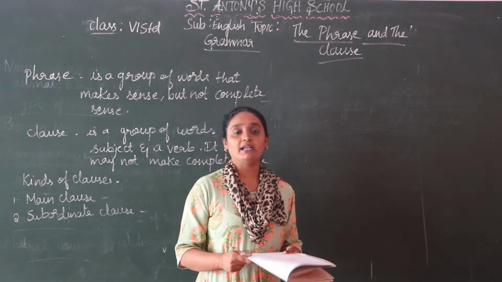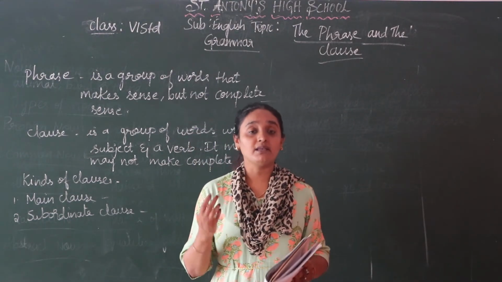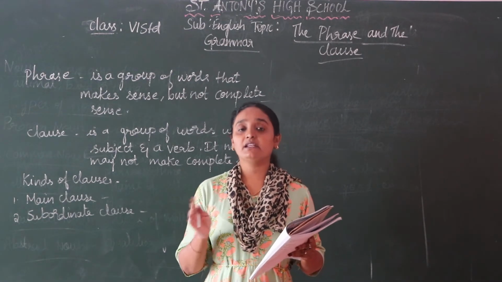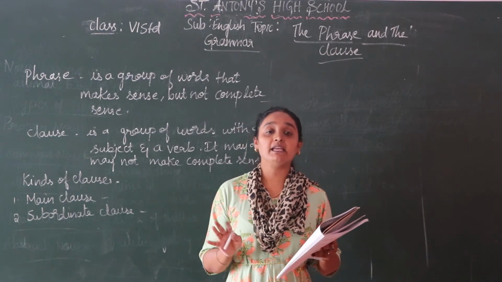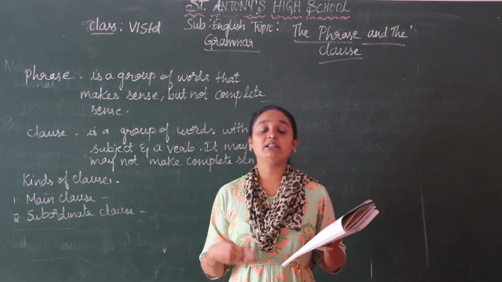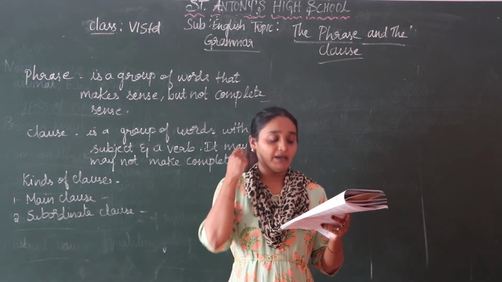So that is subordinate clause. I told you, it will not have both subject and predicate. If the subject is there, the verb will not be there. If the verb is there, the subject will not be there. So it is an incomplete sentence. That is known as subordinate clause or dependent clause.